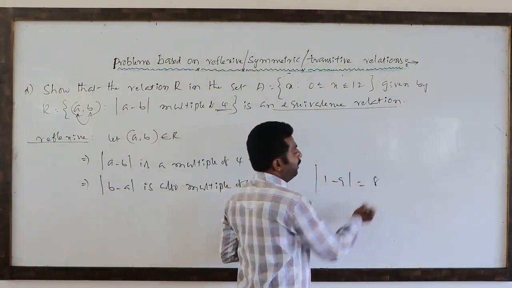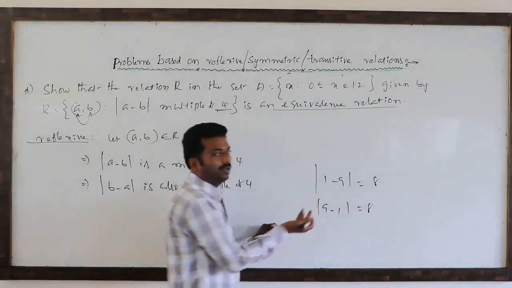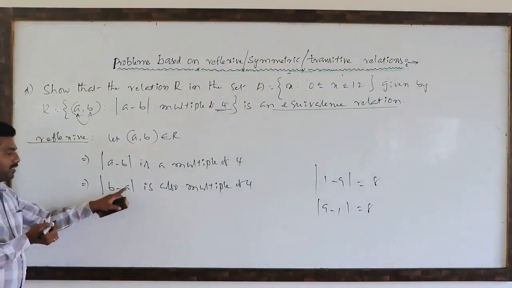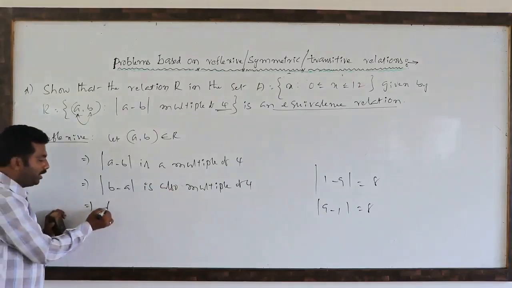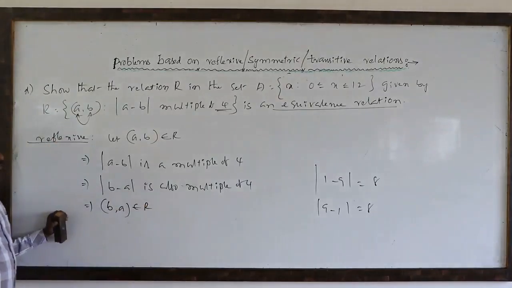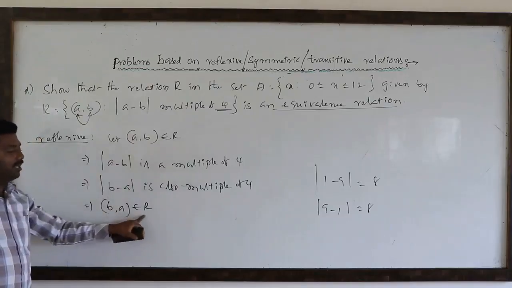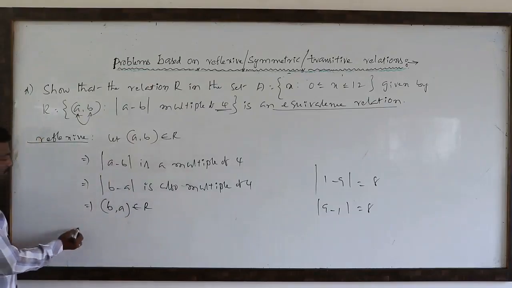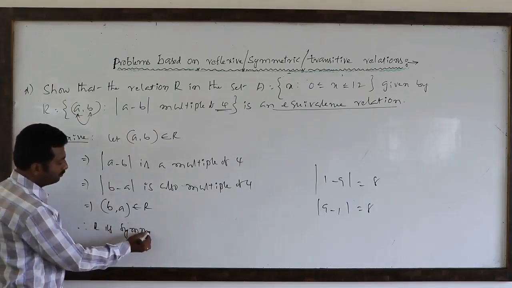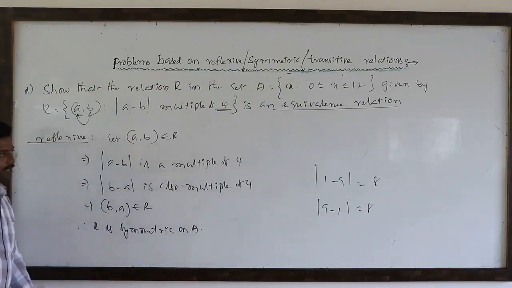Suppose 1 minus 9 is 8, a multiple of 4. What is 9 minus 1? Also 8, a multiple of 4. That condition you have to remember. So b − a is a multiple of 4, which means there is a relation between b and a, so (b, a) belongs to R. Our assumption was (a, b) belongs to R, and we showed (b, a) also belongs to R. Therefore R is symmetric on the non-empty set A.